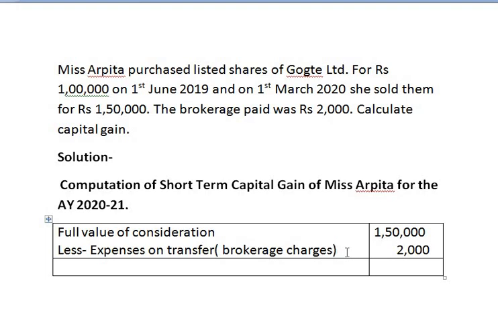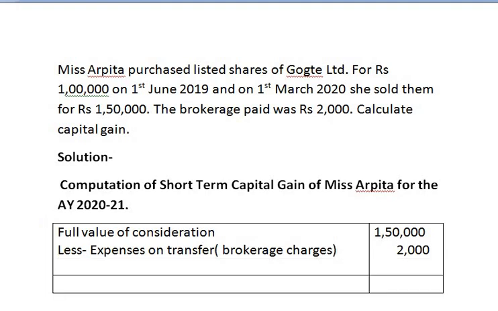Full value of consideration minus expenses on transfer, the balance remaining is known as net consideration. So the balance remaining is 1,48,000.